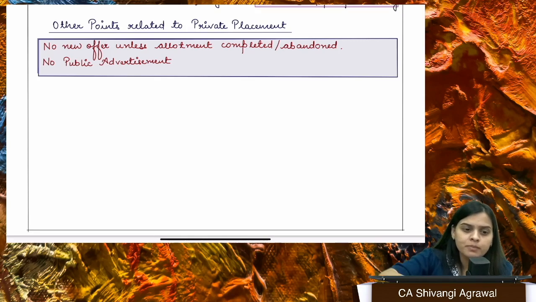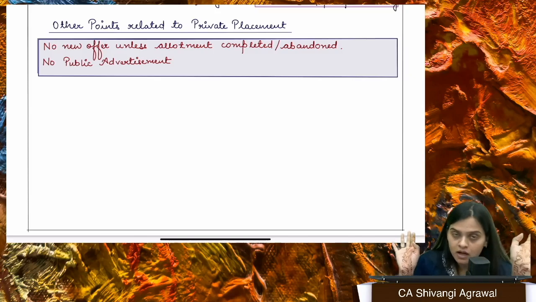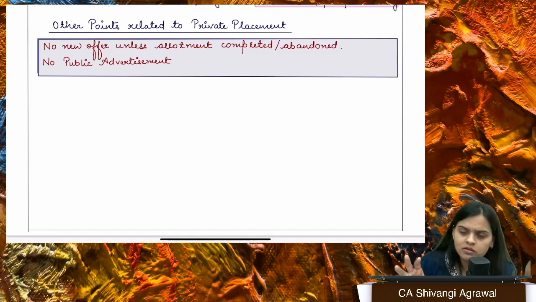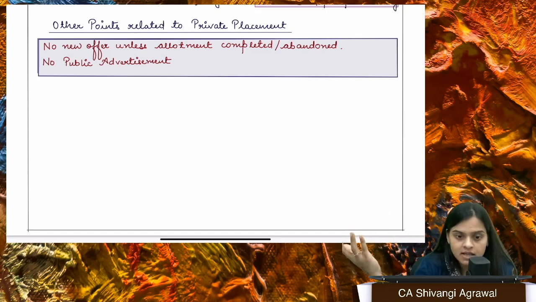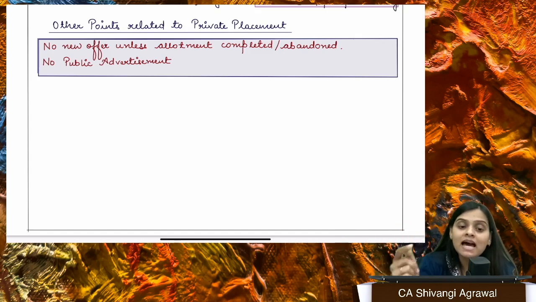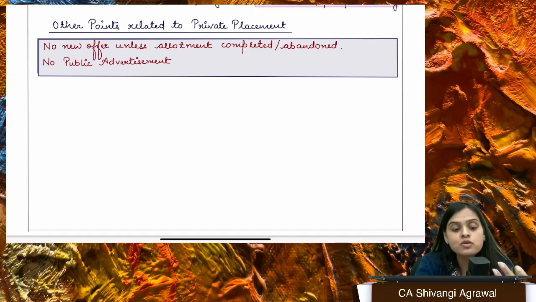If at all there is a company, maybe it is a listed company, maybe it is an unlisted company, it makes such an offer to more than the prescribed number. Let's say it has made a private placement offer to 250 people, right? Then what will it be? Then it will be treated as a public offer, and you need to comply with the provisions of Part 1 of the chapter. Fine? So it will be deemed a public offer. Of course, we're talking about a public company only. A private company cannot make a public offer.